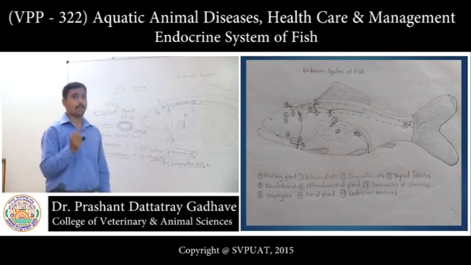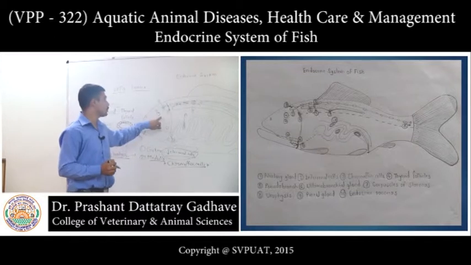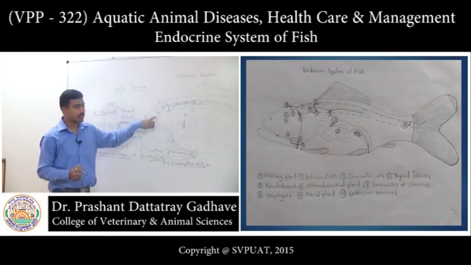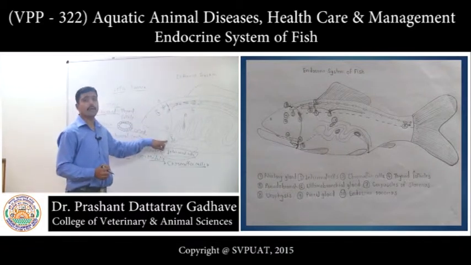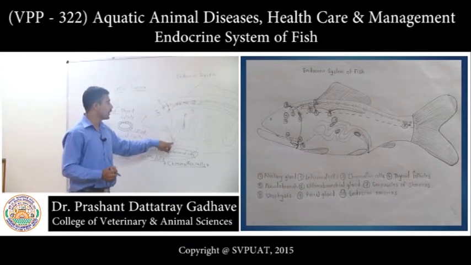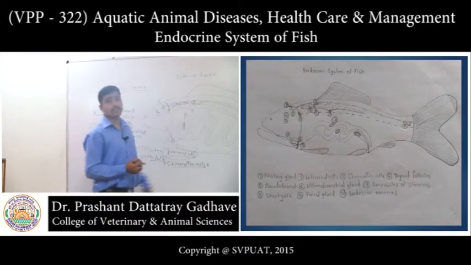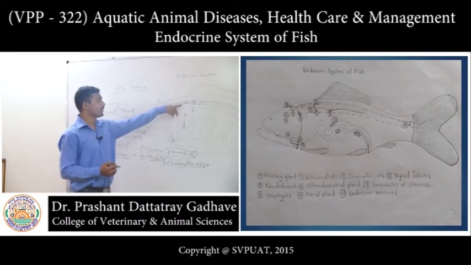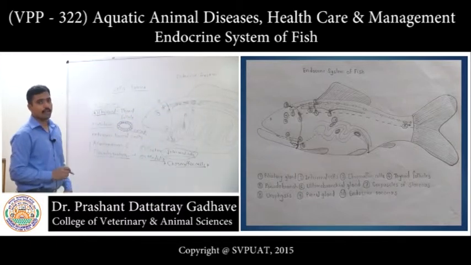These follicles are present in fish at different locations. Suppose for example near the eye, in the pharyngeal region, near the ventral aorta, near the hepatic vein, and they are also present somewhere in the kidneys, right? This is the location of thyroid gland.